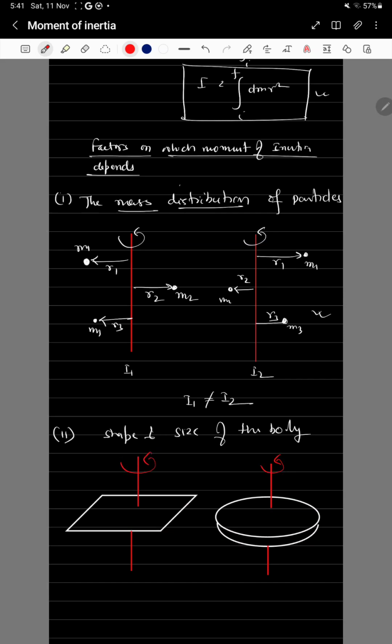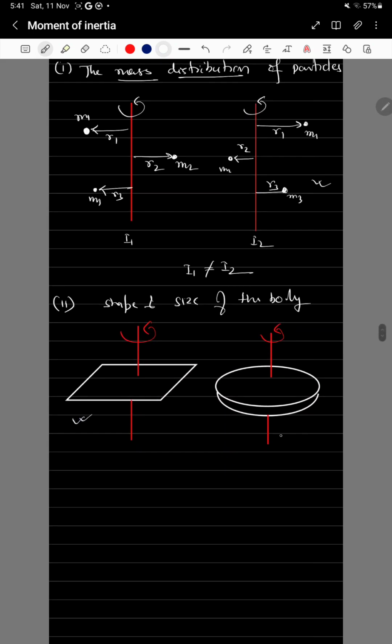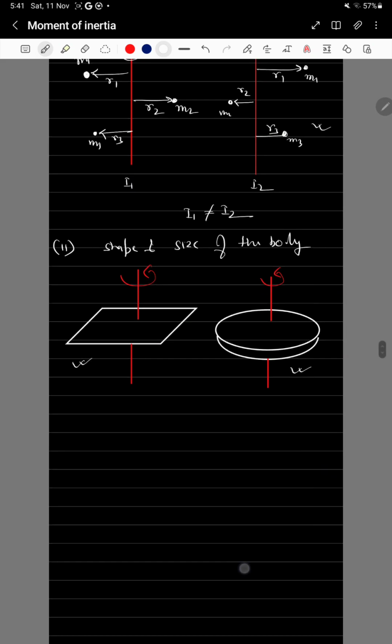If you find the moment of inertia of this body about this axis, and of this circular disc about this axis, you get I1 and I2, and you will find that I1 is not equal to I2. So it depends on the shape and size of the bodies. The orientation and position of the axis of rotation are the same, however the moment of inertia of this circular disc is not equal to the moment of inertia of the rectangular lamina. So shape and size is an important factor on which moment of inertia depends.